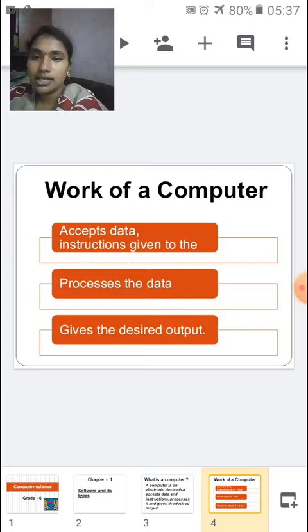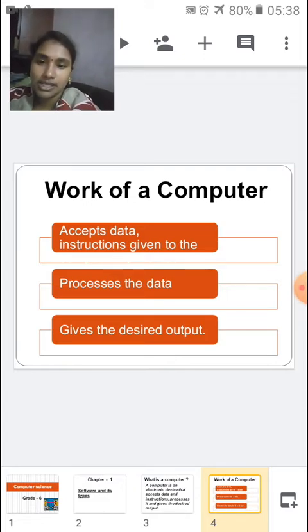It accepts my data and instructions, processes it, and gives me the desired output that is expected by the user.